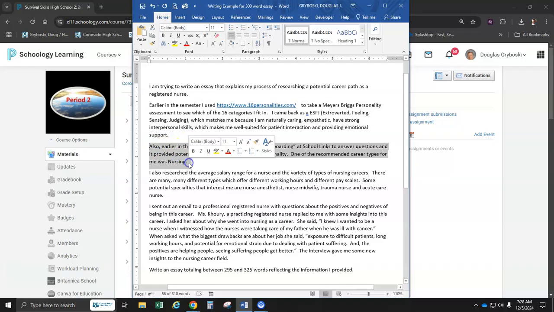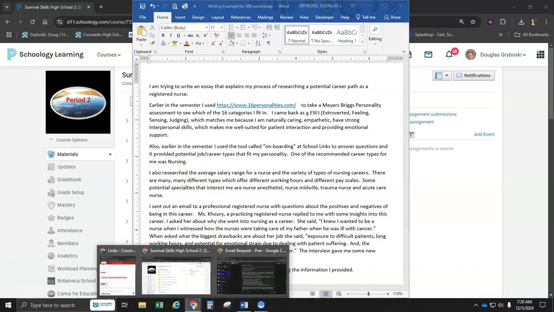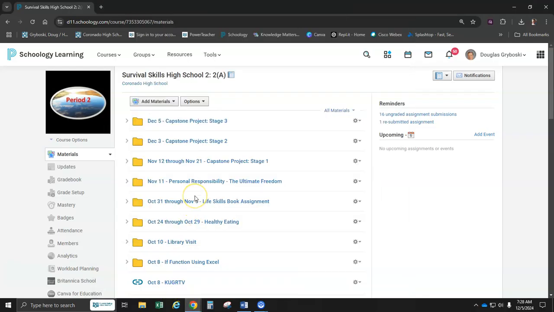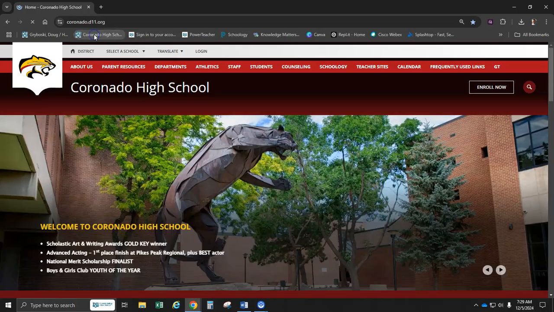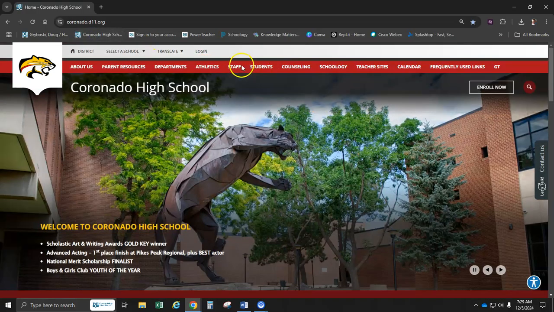So now here, earlier in the career, the next paragraph, we used a tool called the onboarding at School Links. You guys can copy this word for word, right? You can use this in your summary. And then, because that's what we did. And so, you guys remember when Miss Linez came in, and she had us go to, let's see here, I'm going to go to Coronado, and she had you guys go to the students.